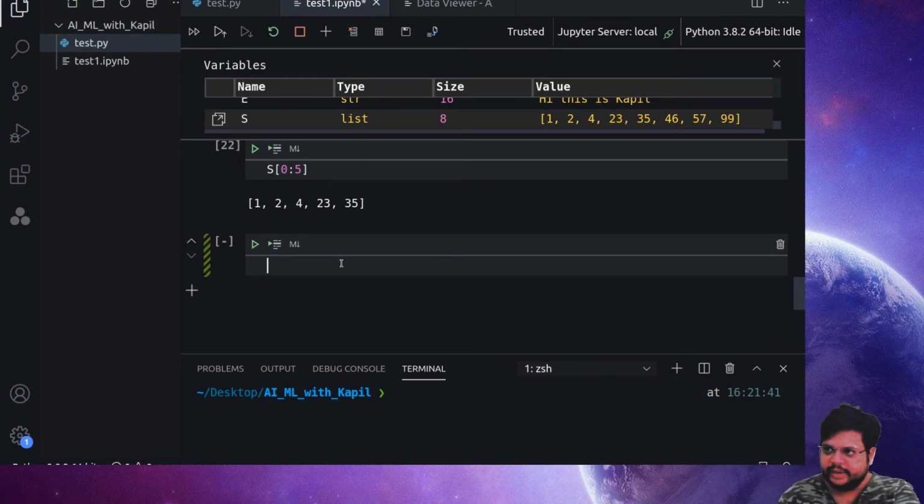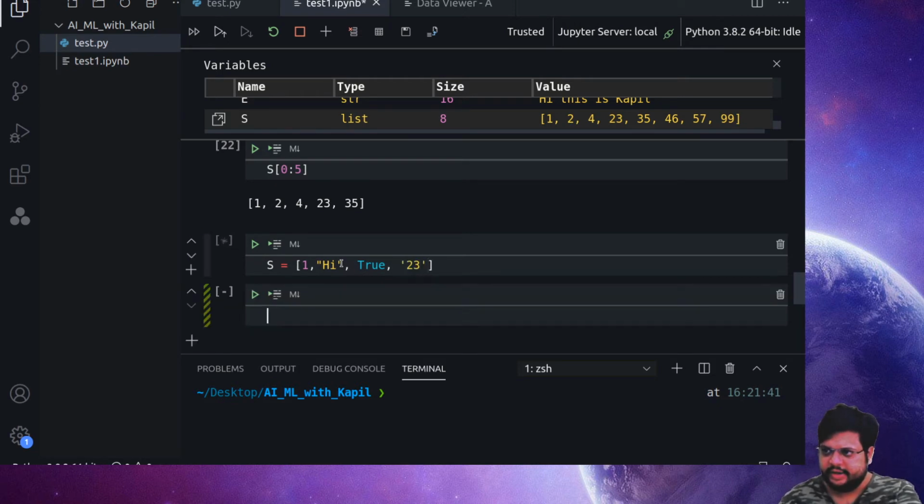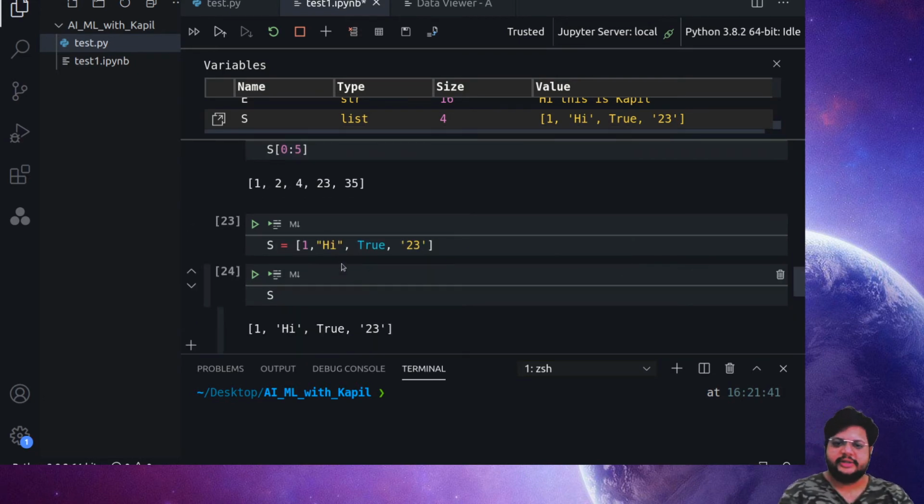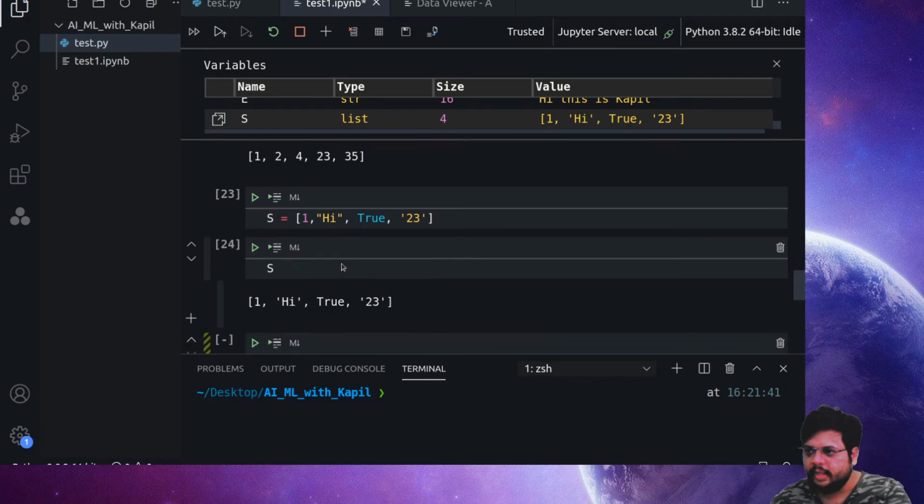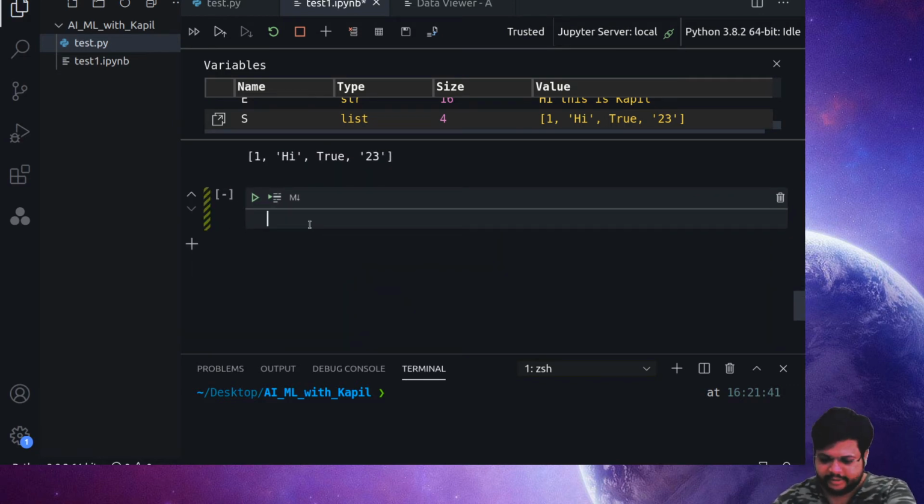One more best thing about the list is that it can hold a mix of types. If I use a list with 1, comma, hi, comma, True, comma, number 23, and I run it, you can still see that S can store all these different types of variables within it. So it's not necessary that your list should contain only integers or only floats. You can store a string, an integer, a float, and you can even store boolean data within that.